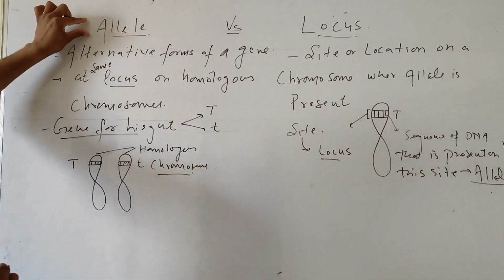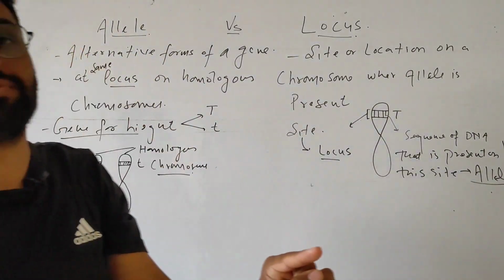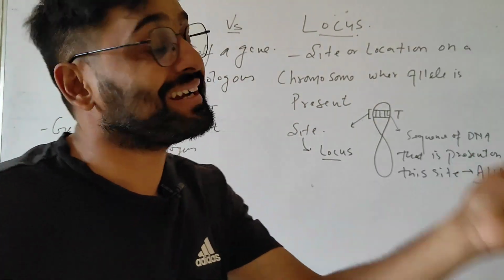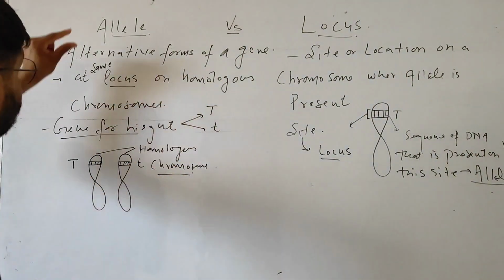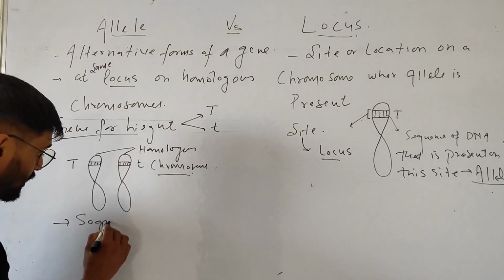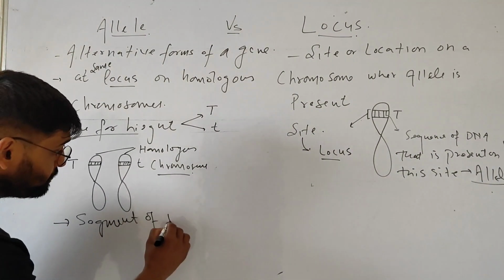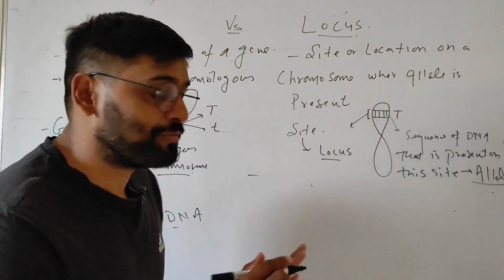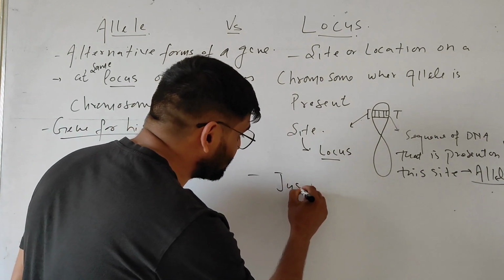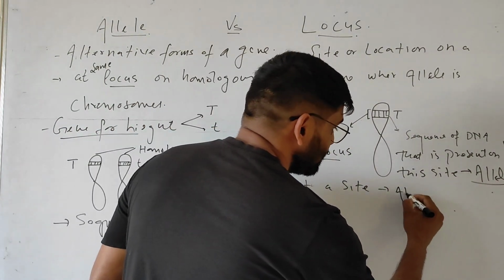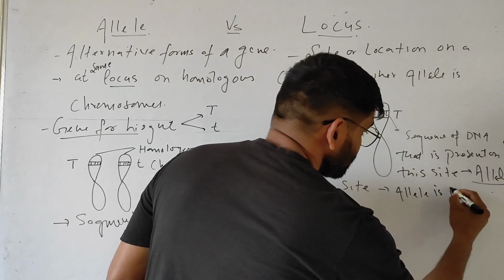So allele is an alternative form of a gene that is present on a certain site on a chromosome, and that site is called locus. Allele is a segment of DNA. But this locus is not a segment of DNA, it is just a site or location where the allele is present.